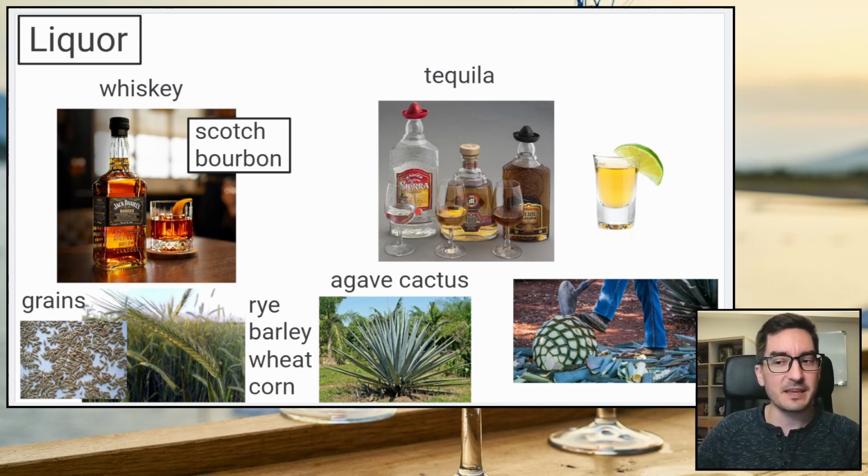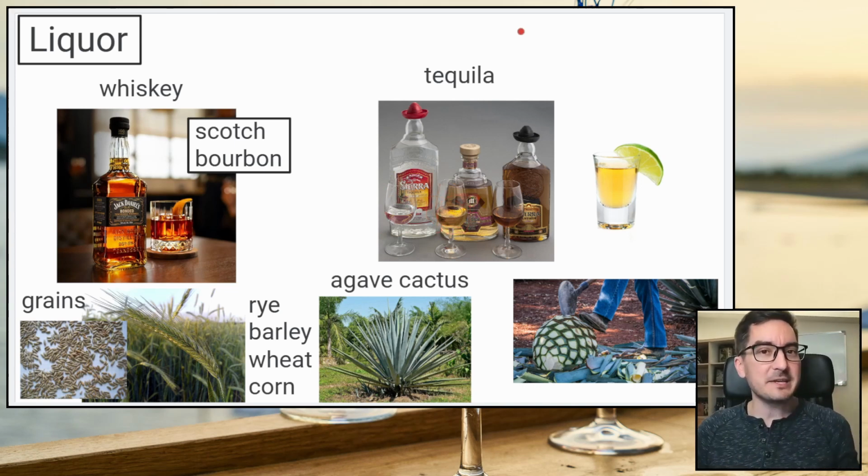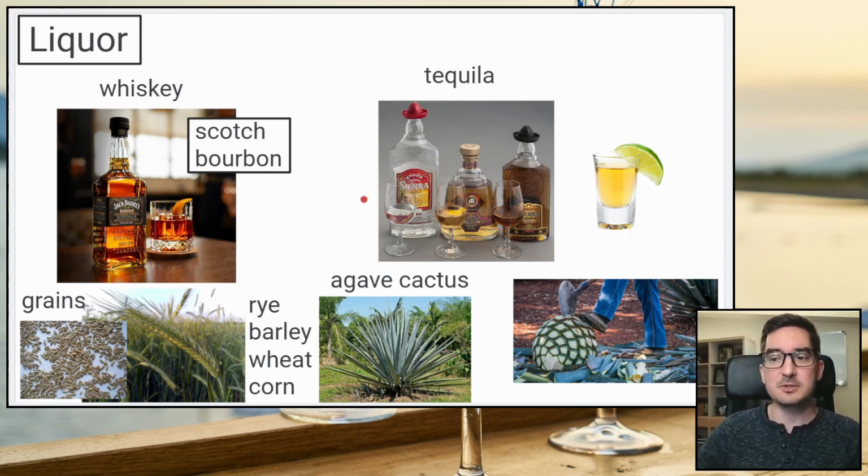If it's like a new tequila, it will be clear or white. If it's a little bit darker, maybe it's been aged for like 2 years. If it's really dark, maybe it's been aged for 5 or 10 years. Okay? So different ages. They put it in a barrel and let it sit for a long time.